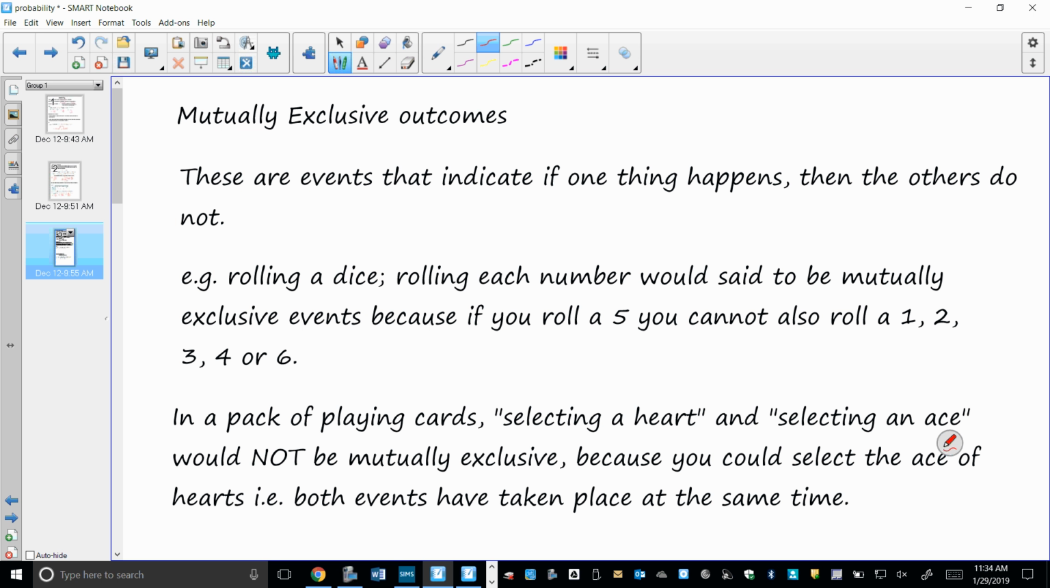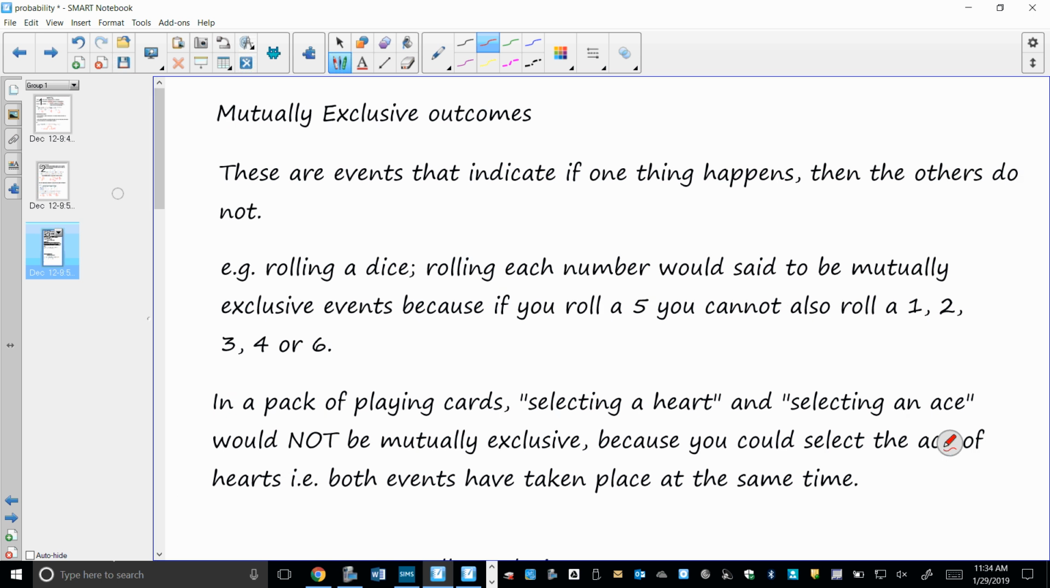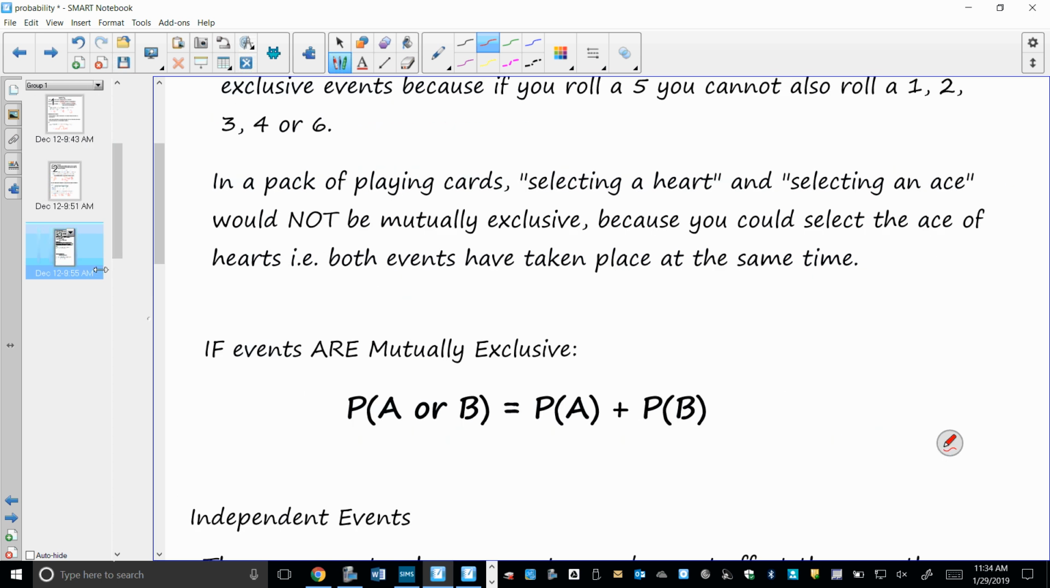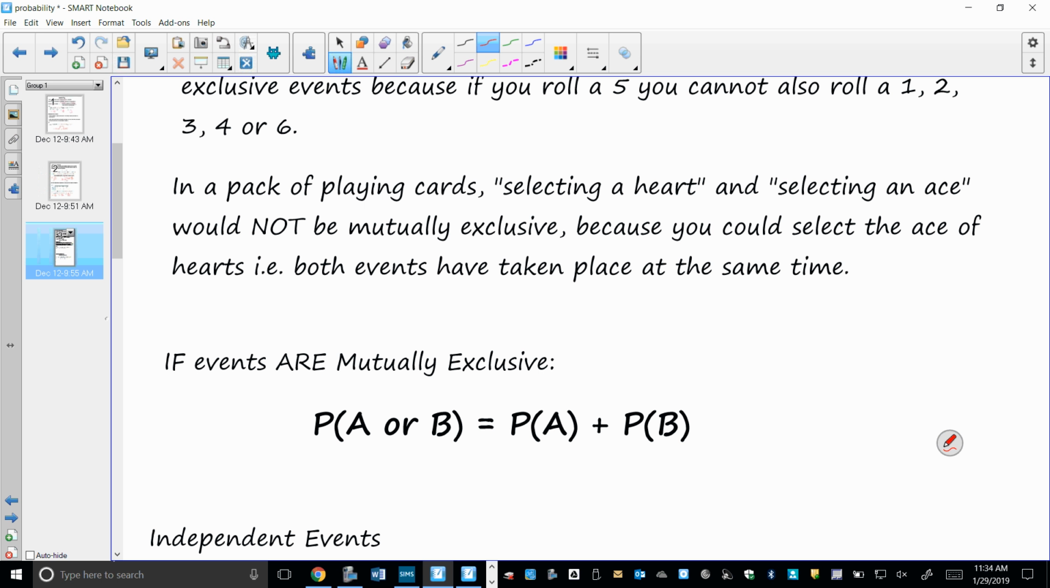So if you rolled a 5 on a dice, then you're not going to be able to roll a 4, 1, and 2 at the same time. If you've got a different dice, then it's a different situation. In a pack of playing cards, selecting a heart and selecting an ace would not be mutually exclusive events, because you can select the ace of hearts. So the events can take place at the same time.